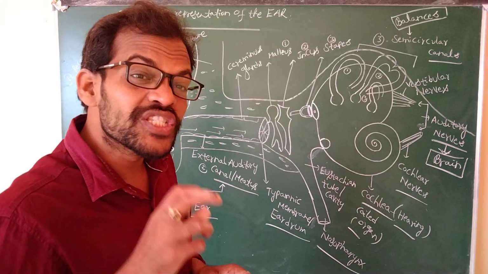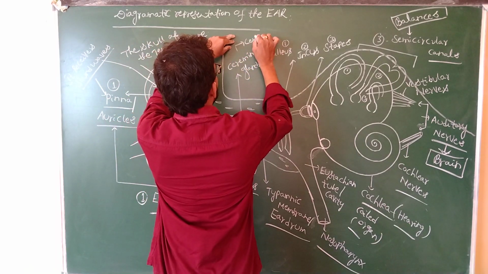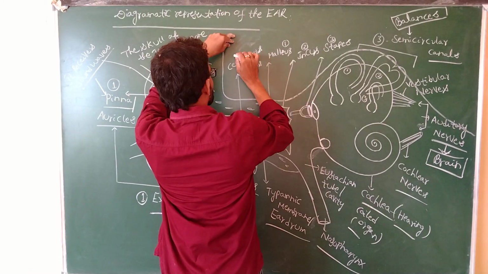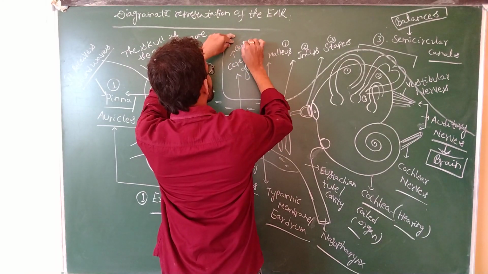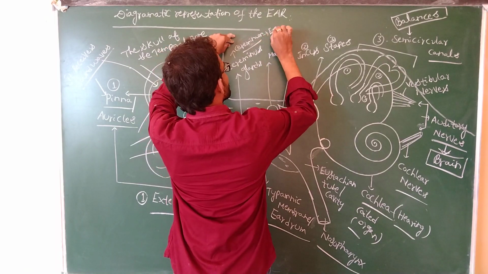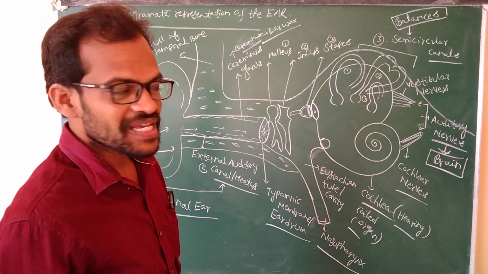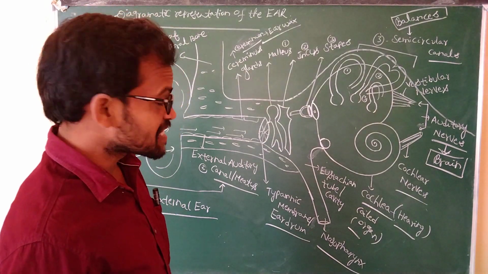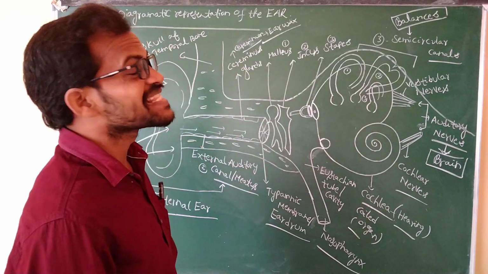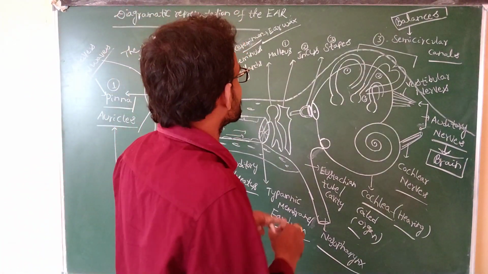These ceruminous glands produce cerumen. Cerumen means earwax. The ceruminous glands are present in the external auditory canal. The cerumen, or earwax, traps the dust particles.